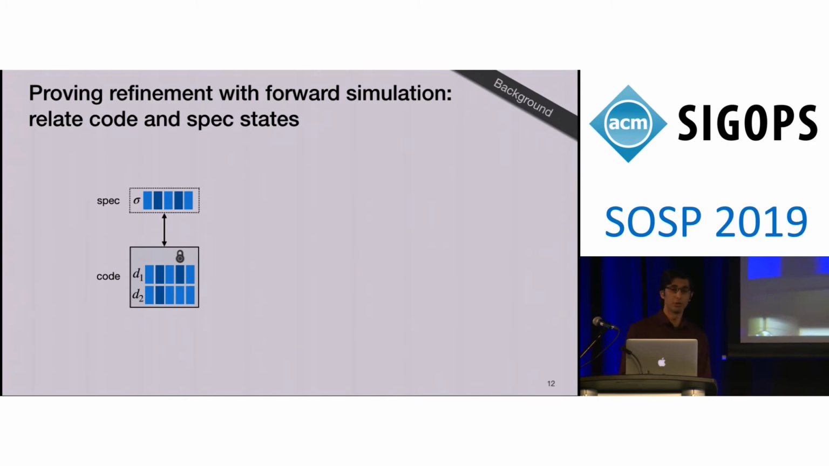In forward simulation, the first thing the developer has to do is relate the states of the code and the specification. In the case of the replicated disk, the code state includes the blocks on both unreliable disks, whether or not the disks have failed, and the state of the per address locks, whether or not each address is locked at the current instance in time. The state of the specification is much simpler. It's just a single logical disk, just disk blocks.